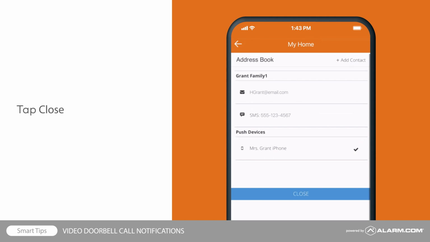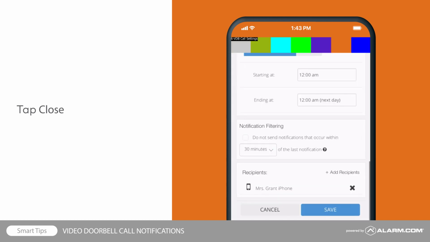Once you are finished adding recipients, tap Close to exit the address book. To finish, tap Save.